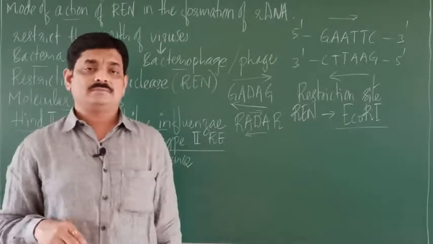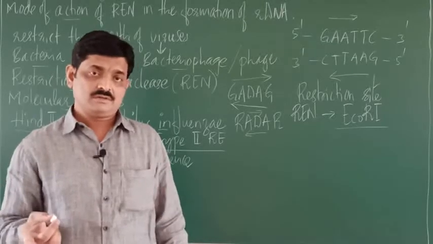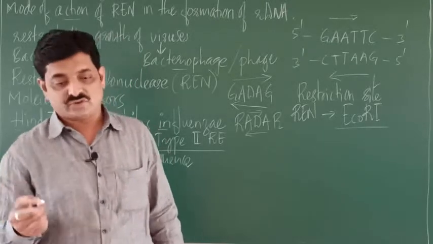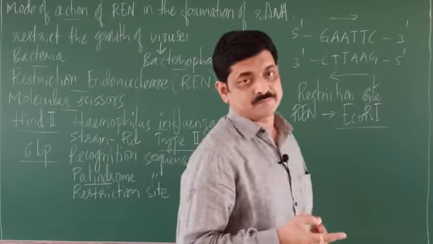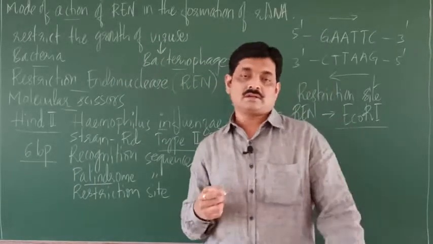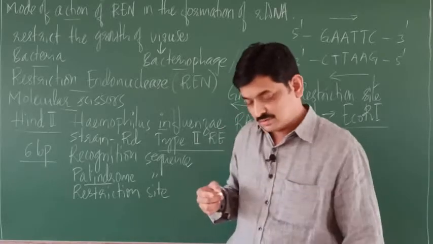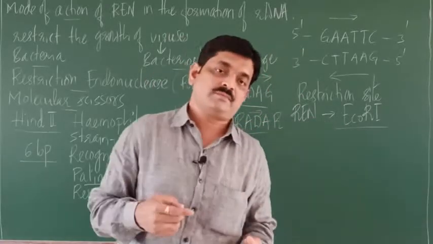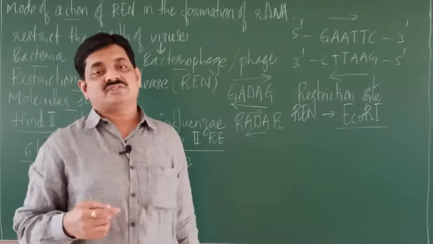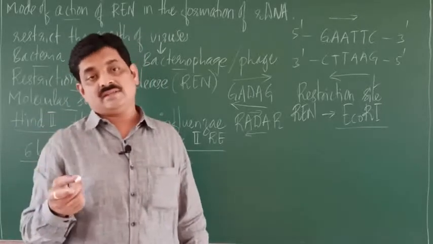So you may expect questions here. What are restriction enzymes? 1 mark question. Then you may expect other 1 mark questions like what is restriction endonuclease.